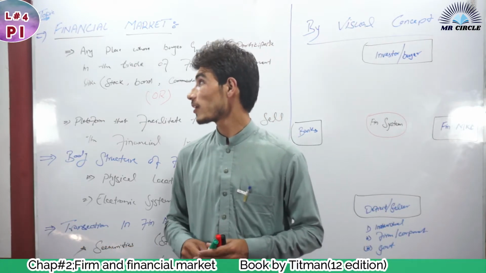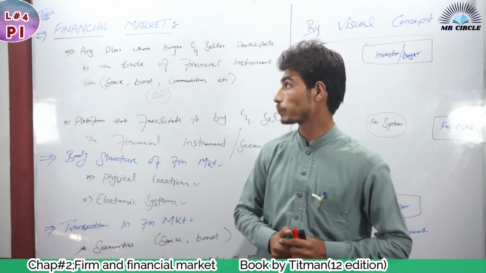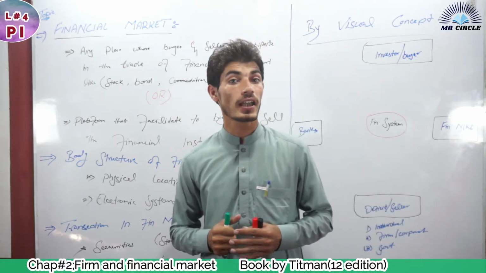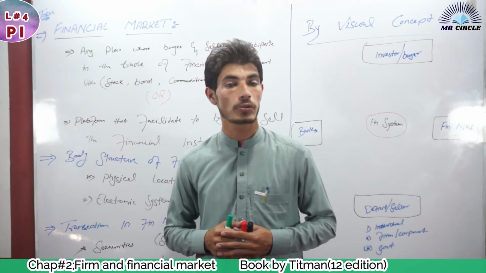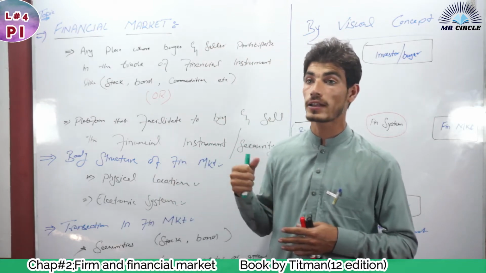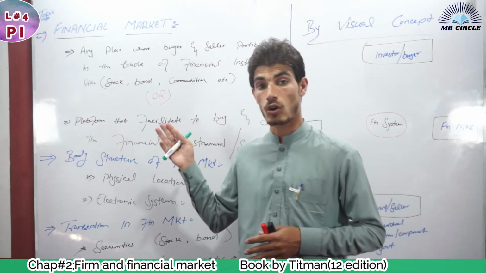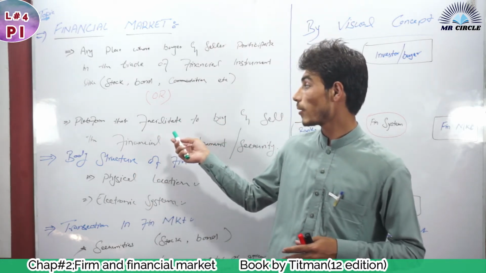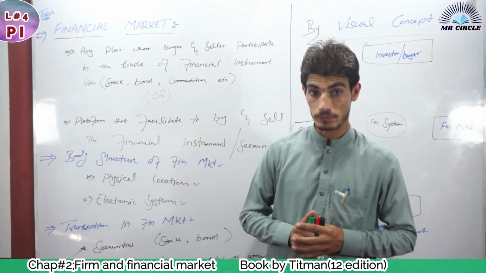Today we are going to discuss the second component of the financial system, which is the financial market. So what is a financial market? Financial means money and funds, while market means a place where buyers and sellers meet together. So a financial market is any place where buyers and sellers participate in the trade of financial instruments such as stocks, bonds, or we can say that it is the platform that facilitates buying and selling of financial instruments.